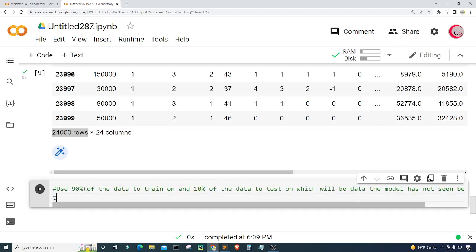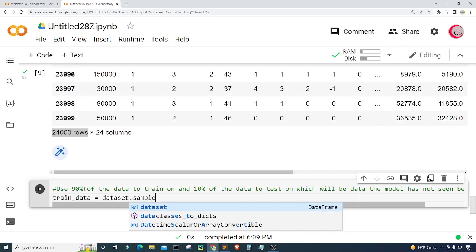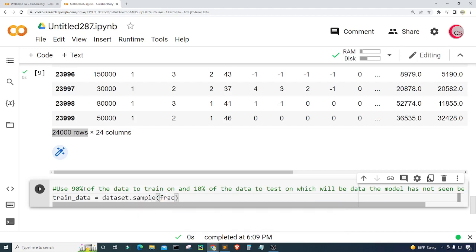Okay, so I'm going to create a variable called train_data. I'm going to set it equal to our data set dot sample, and I want to sample 90%. So I'm going to set frac equal to 0.90, and then I'm going to give this a random state. The random state will be, let's go with 345.